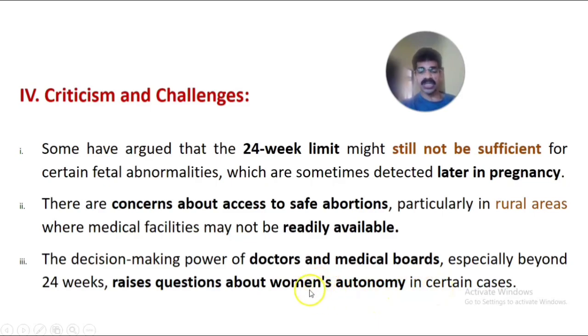It may be questioned, because decision-making power is given to certain doctors or a medical board, and that may reduce the autonomy of women. So these are the three important areas of criticism and challenges of the 2021 amendment to the MTP Act.